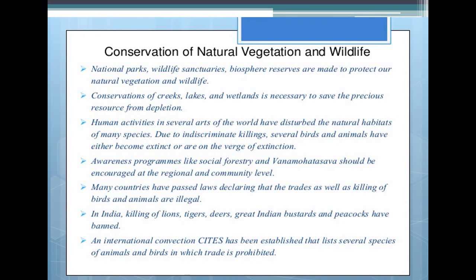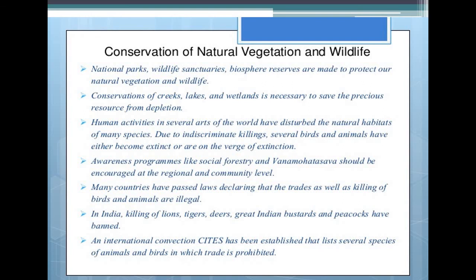Awareness programs like social forestry and Van Mahotsav should be encouraged at the regional and community level. Many countries have passed laws declaring that the trade as well as killing of birds and animals are illegal. In India, killing of lions, tigers, deer, great Indian bustards, and peacocks has been banned. An international convention, CITES, has been established that lists several species of animals and birds in which trade is prohibited.